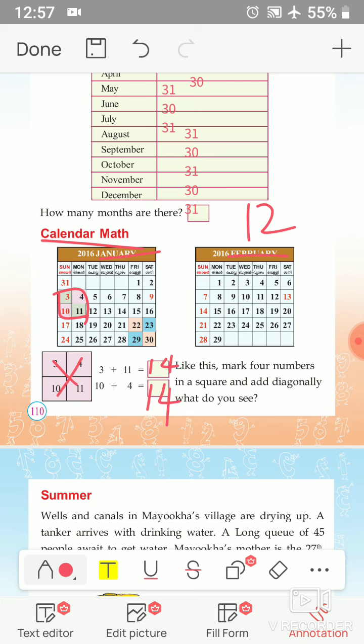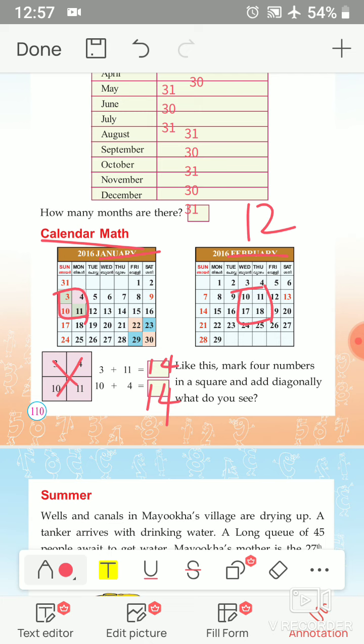Mark 4 numbers in a square and add diagonally. What do you see? Same number. So we have to find another example in the February calendar. You have to mark this square, that is 10, 11 and 17, 18.